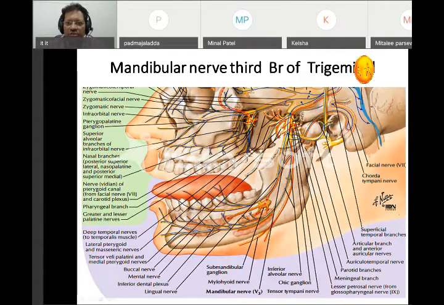This is the only part of the trigeminal which is motor. Otherwise, all of ophthalmic, maxillary, and most of the mandibular is sensory. We are going to talk about mandibular separately as a lecture. Just remember at this moment, three branches of trigeminal: one is ophthalmic, second is maxillary, third is mandibular. Ophthalmic passes from the superior orbital fissure, maxillary passes from foramen rotundum, and the mandibular nerve passes from foramen ovale. So this is what we talk about for the trigeminal nerve.